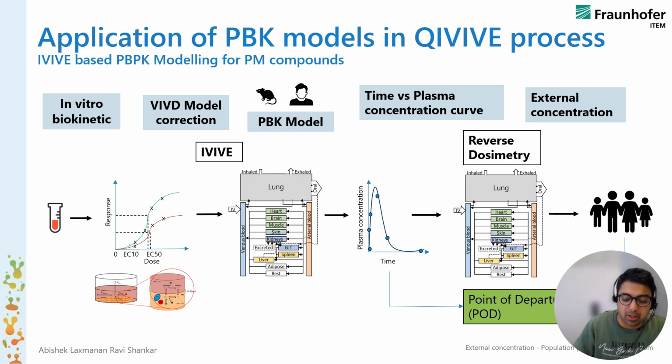Then we perform reverse dosimetry, and also forward dosimetry, where the concentration from the external environment is translated to the human using the PBK model. So it is a two-way communication using a PBK model, with in vitro test assays from the battery and also with the external concentration from various databases and sources.